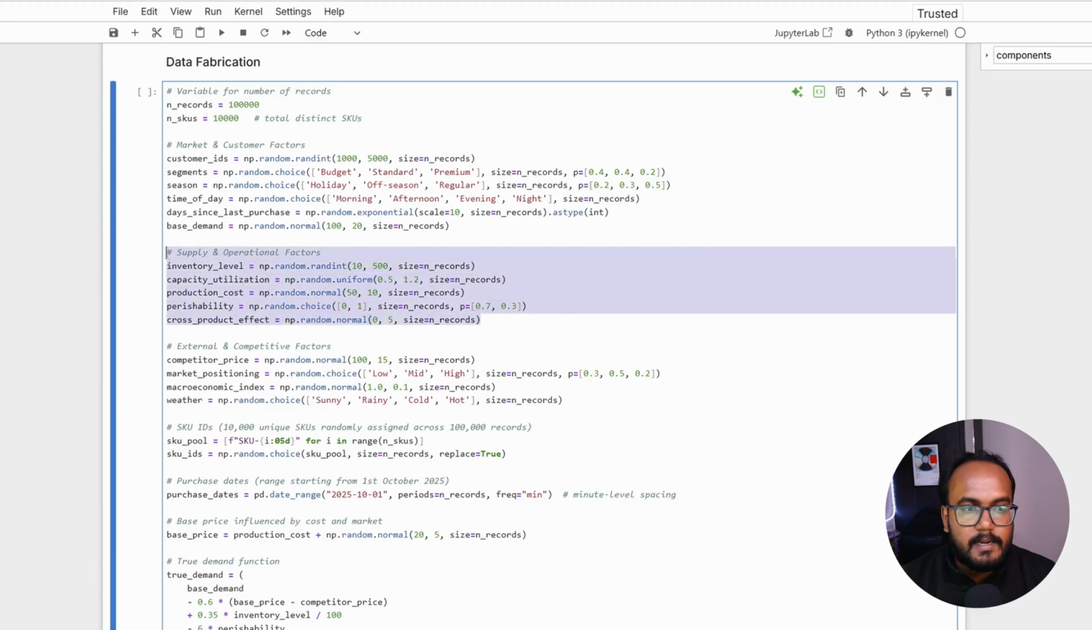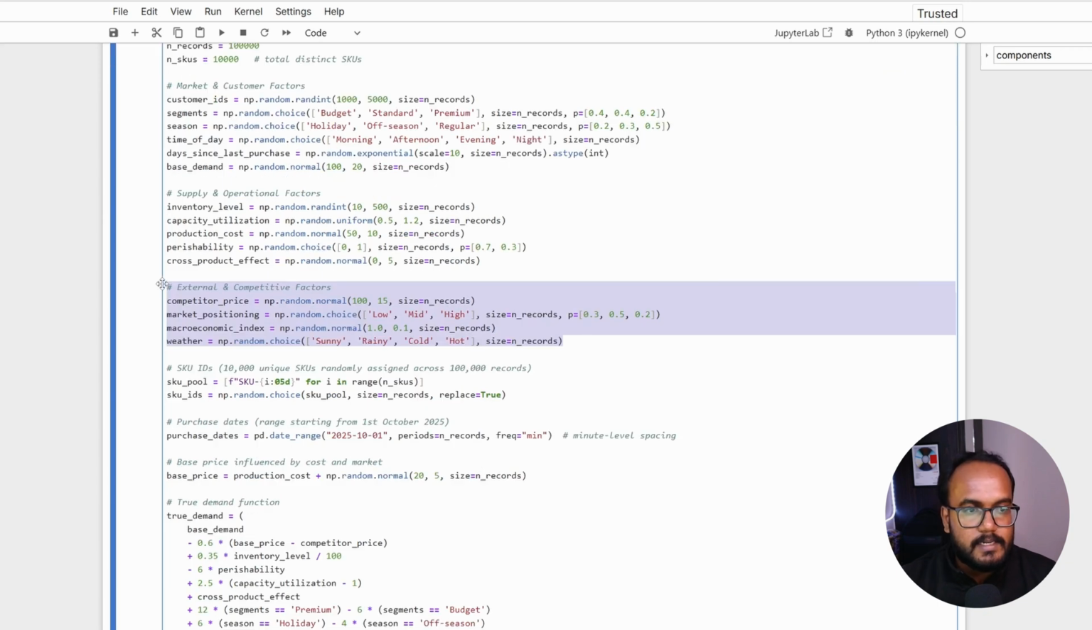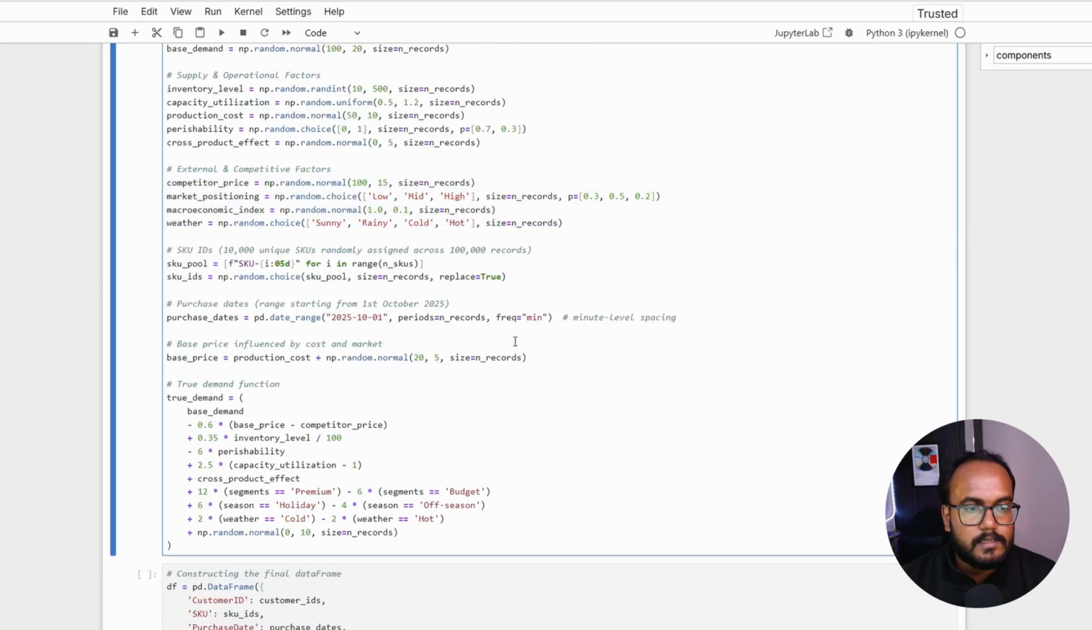And I'll be just randomizing everything and fabricating based on the values that are coming out of the library. And coming to the external factors, it will be market positioning, macroeconomic index, everything is random over here. Let's try to run this code and see the distribution.